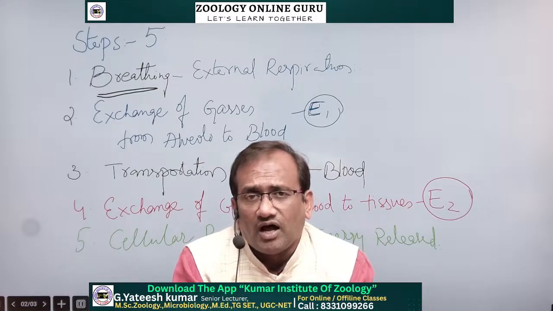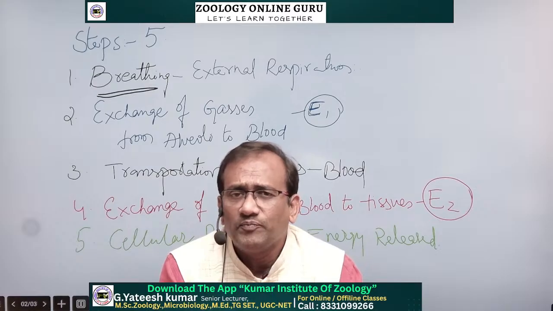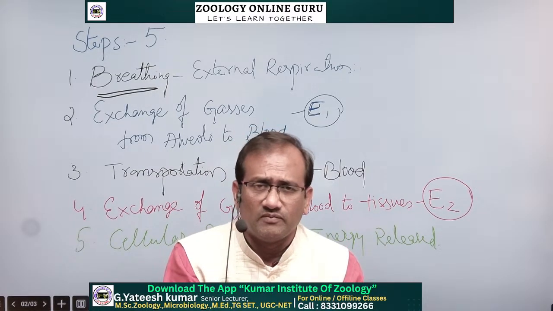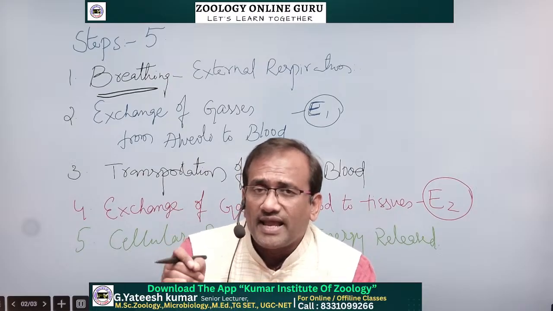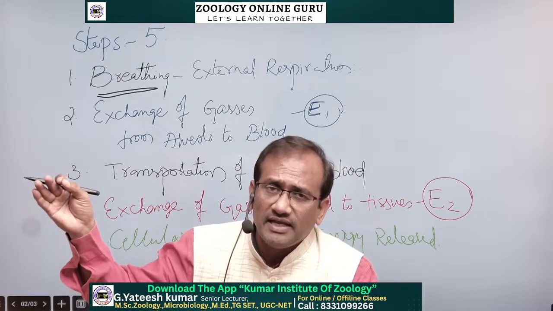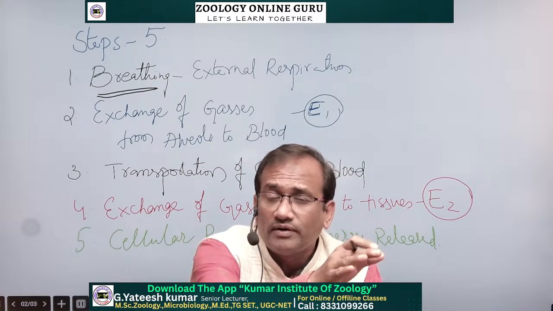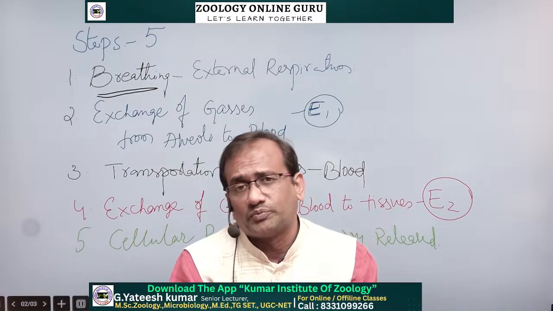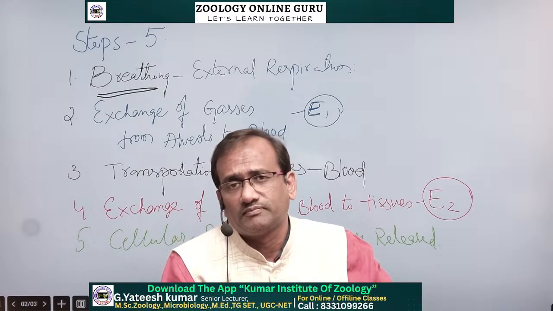In the arthropoda, there is a special type of system called the tracheal system, trachea. No other organism in the animal kingdom has this type of system. In this tracheal system, outside oxygen directly enters into the cell, cytoplasm and mitochondria. It is a powerful system present in the arthropods, insects.